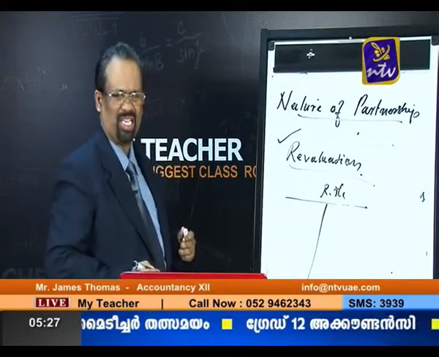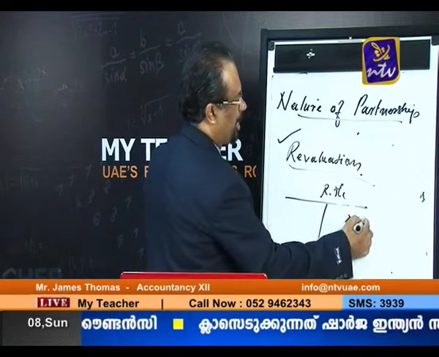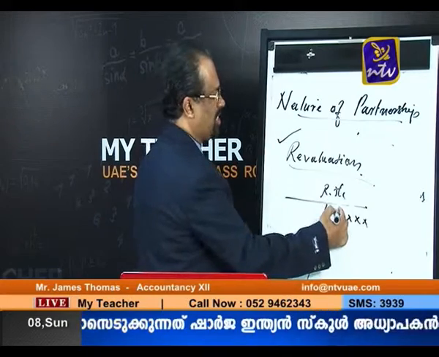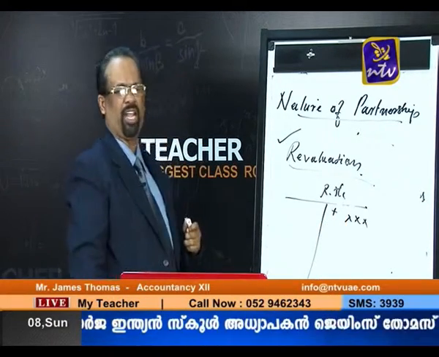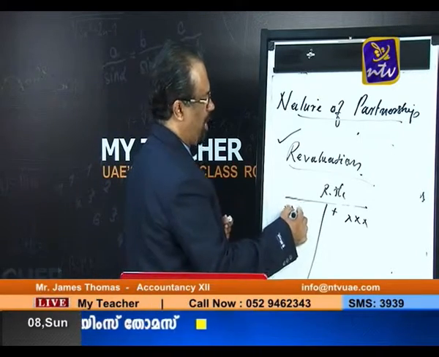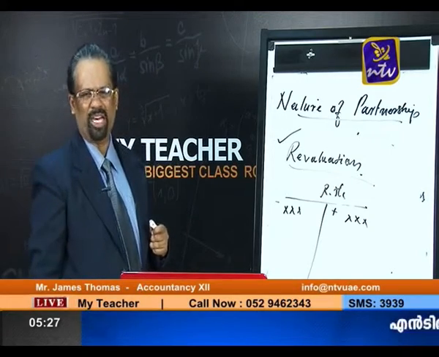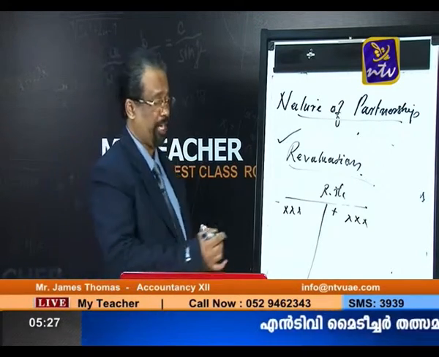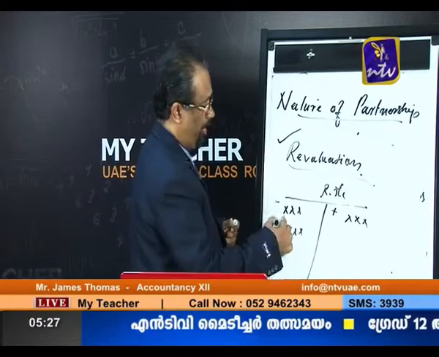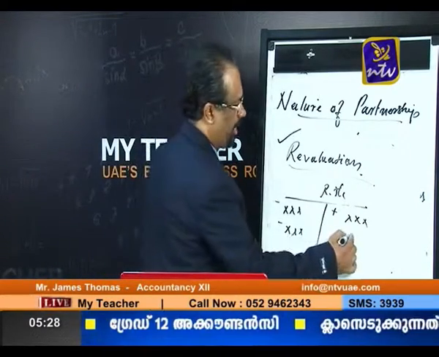If the value of assets is increasing, we put it on the credit side. If the value of assets is decreasing, we put it on the debit side. And if the liabilities are increasing, we put it on the debit side. And if the liabilities are decreasing, we put it on the credit side.